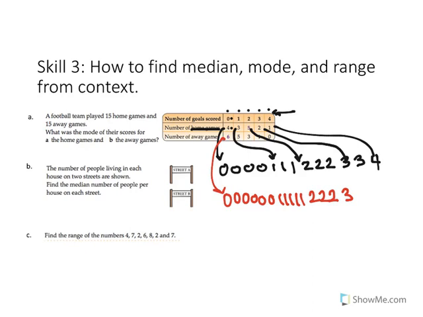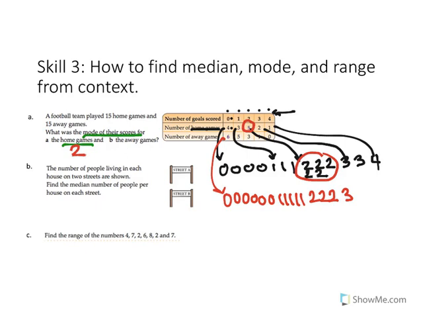Now, looking at this information dissected and broken apart, what was the mode for their scores at the home games? Meaning which number appeared the most often. In this case, you'll see that it's 0. Oh, my mistake, I didn't write enough 2. At 5 home games, they scored 2 points. So actually, the mode for their home games was 2, because you can see it appears the most often.